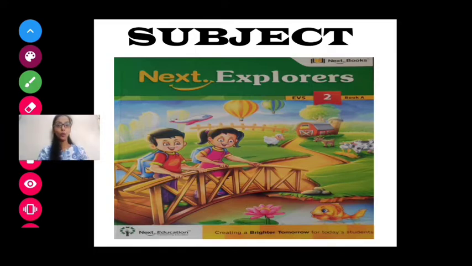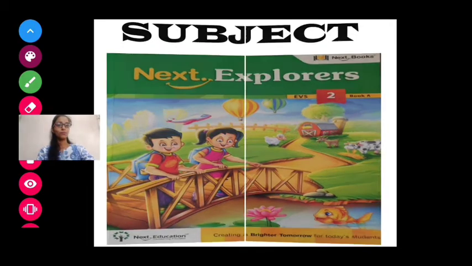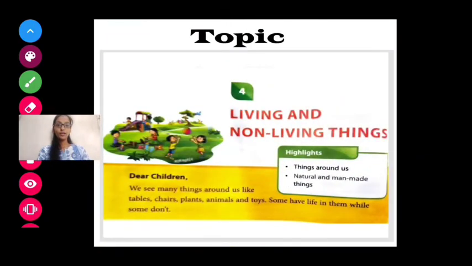Today we are going to study the fourth lesson of our textbook. Let's see the name of the fourth lesson. Chalo. The topic for the fourth lesson is living and non-living things.